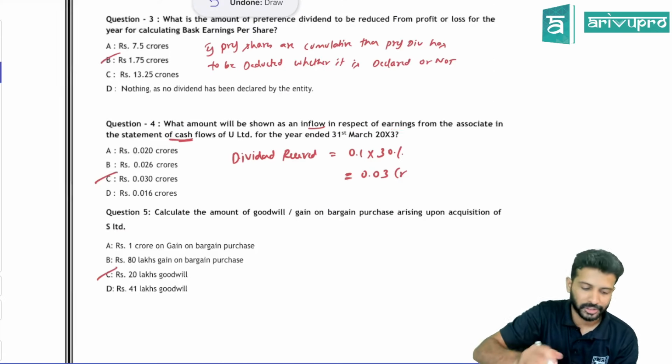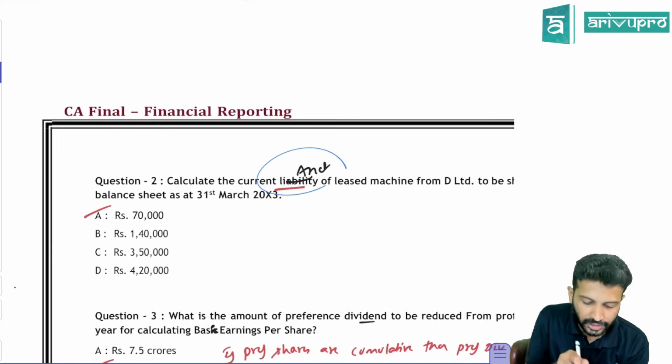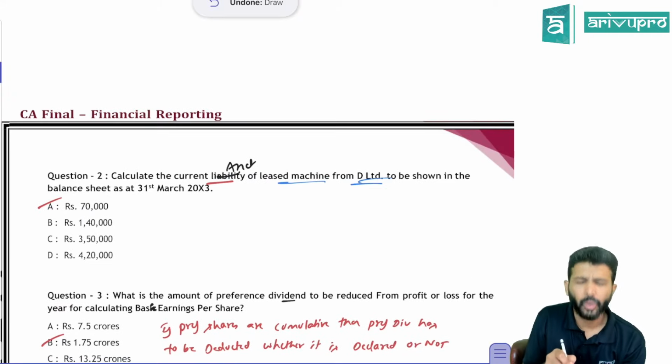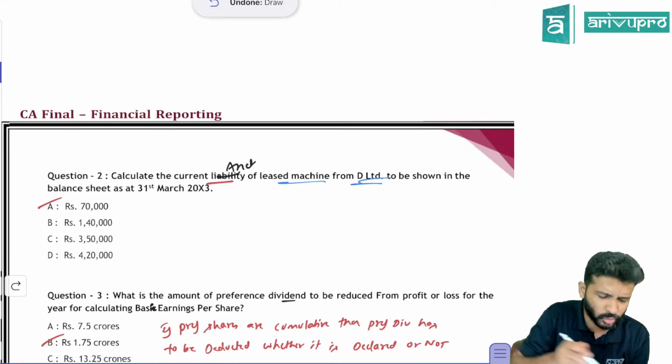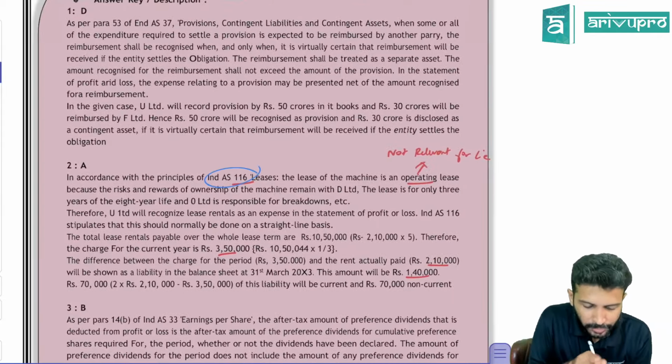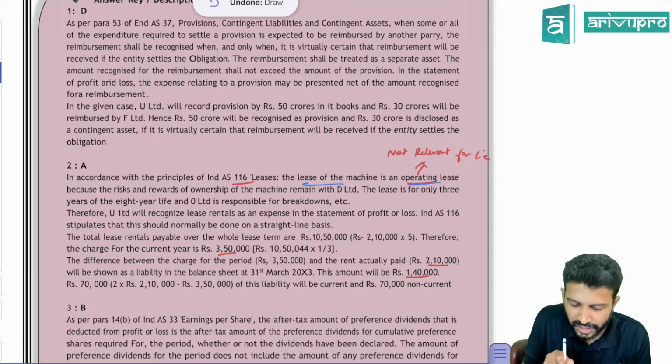I'll tell you what the problem is in this question. They are asking to calculate the current liability of the leased machinery from D Limited. What is this current liability? And the way they've asked this question also, I'll just quickly show you the solution also. What they are saying is, in accordance with the principle of Ind AS 116, the lease of machinery is an operating lease.